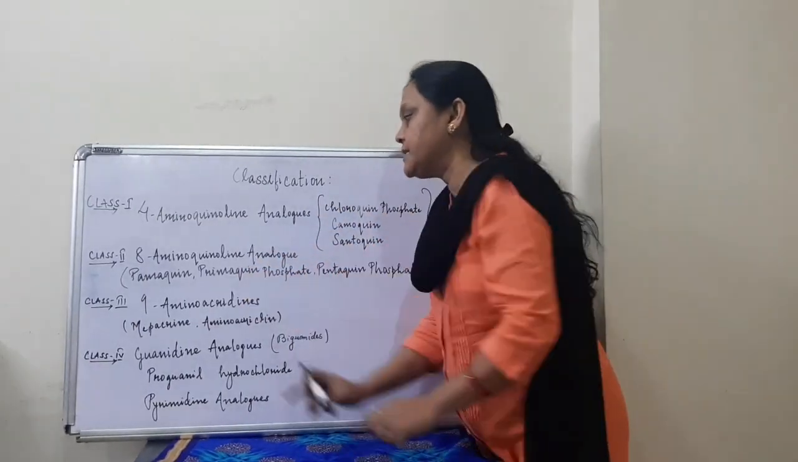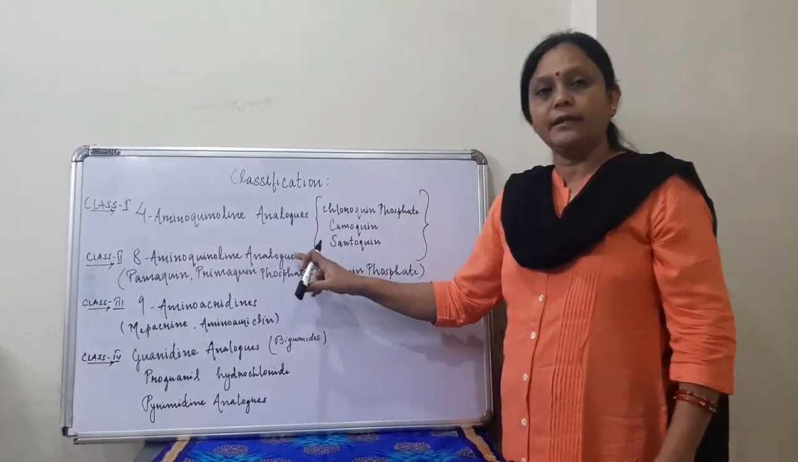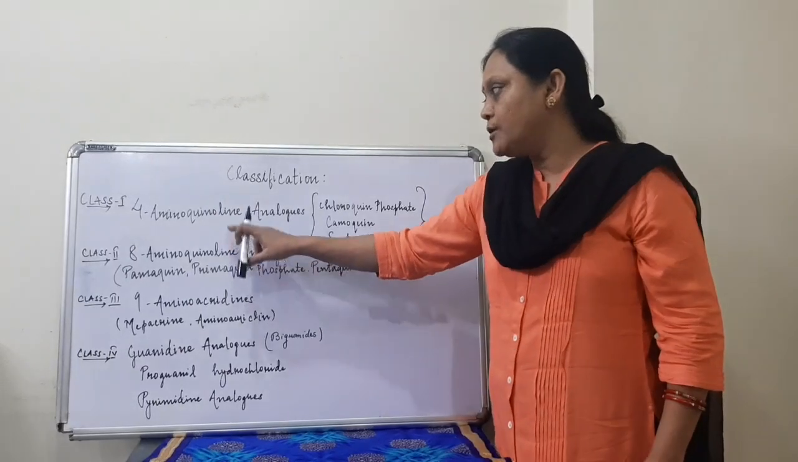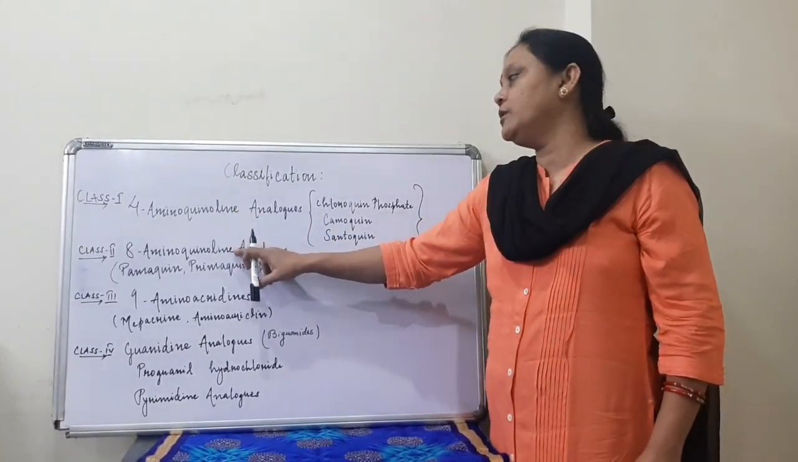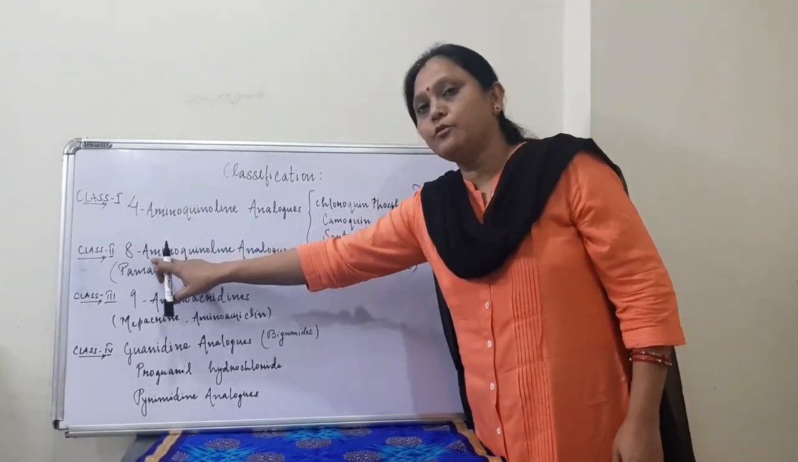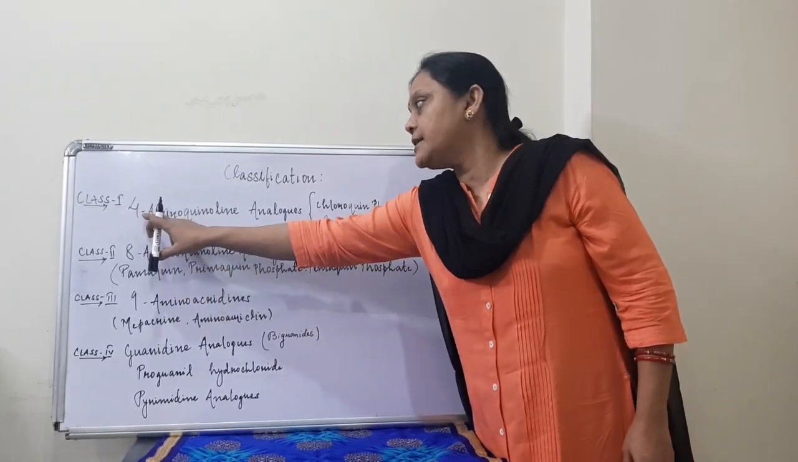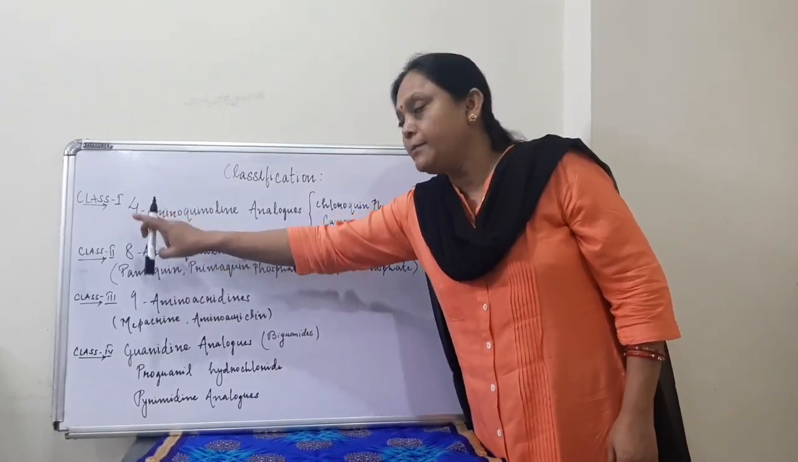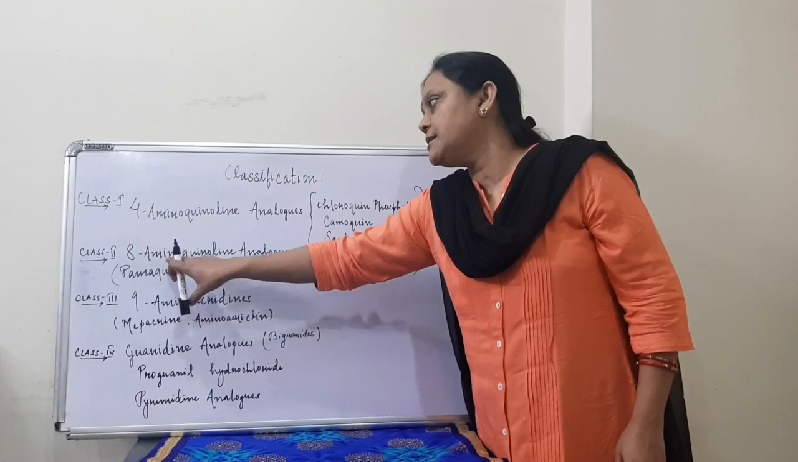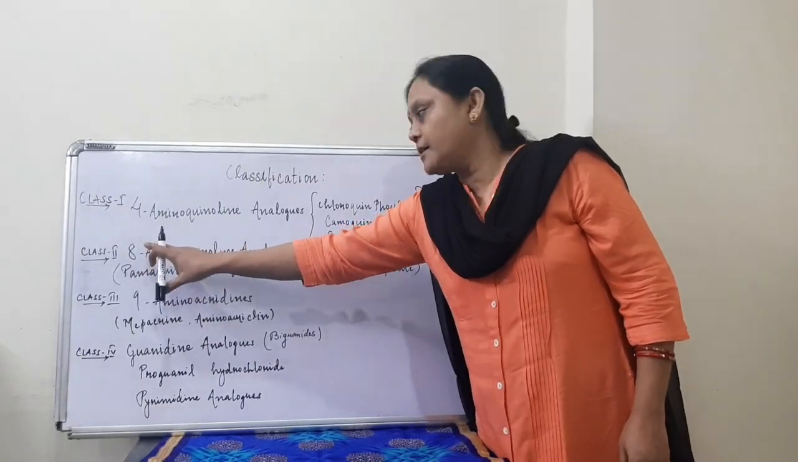The next class is 8-aminoquinoline analogous. Here again the nucleus is the same, that is quinoline, only the position of the amino group changes. In the first class, the amino group is on the 4th carbon. In the second class, the amino group is on the 8th carbon.